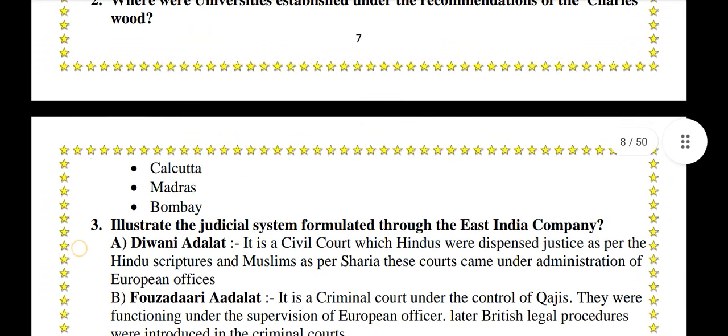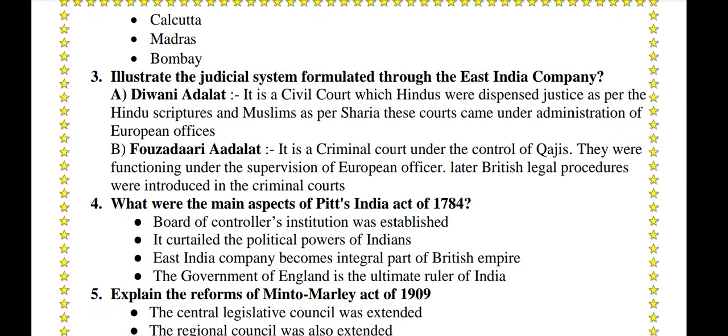Calcutta, Madras and Bombay. Illustrate the judicial system formulated by the East India Company, Diwani Adalat and Fauzdari Adalat. Diwani Adalat was a civil court in which Hindus were dispensed justice as per the Hindu scriptures and Muslims as per the Sharia. These courts came under the administration of European officers. Fauzdari Adalat was a criminal court under the control of Qadis. They functioned under the supervision of European officers. Later, British legal procedures were introduced in the criminal courts.